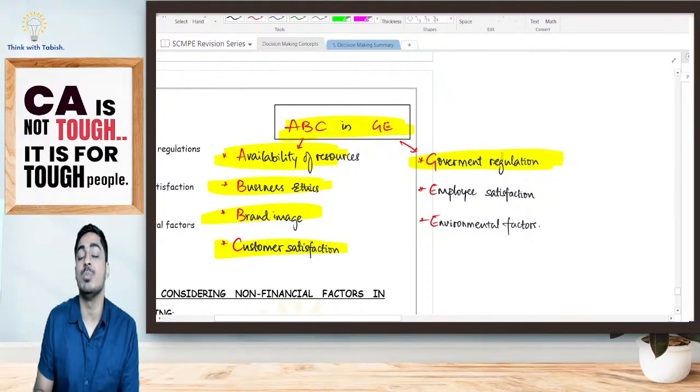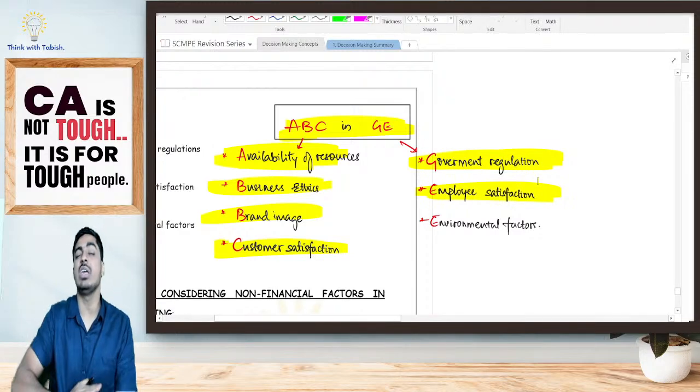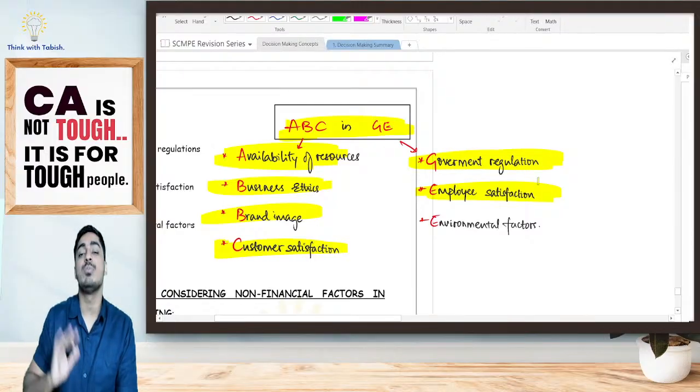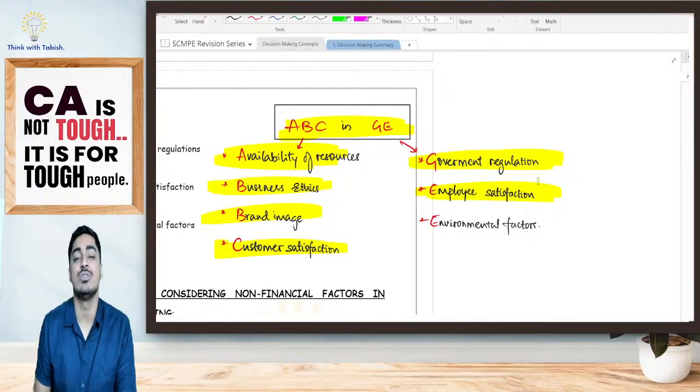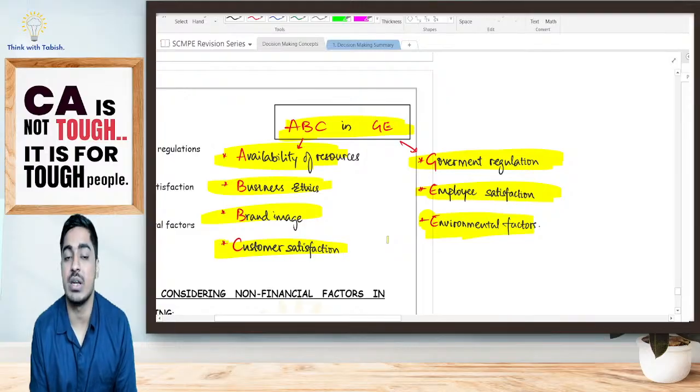Otherwise, government is going to impose a heavy penalty. My stakeholder, the government, will not be happy. Again, employee satisfaction: a very good organization, but if it is not taking care of employees at all, employees will leave. Ultimately, the business will not be in a position to do anything. Again, environmental factors. I should be doing something for my environment as well. I should take care of my environment as well.